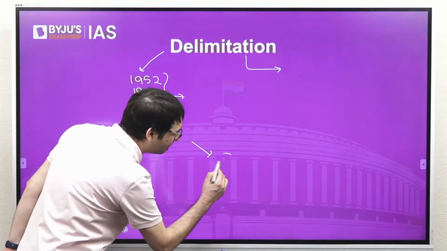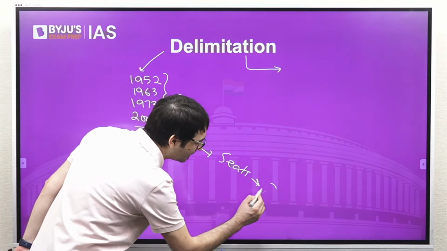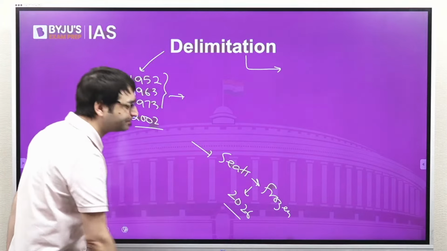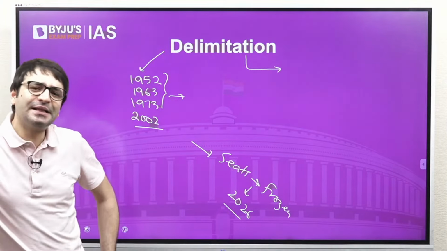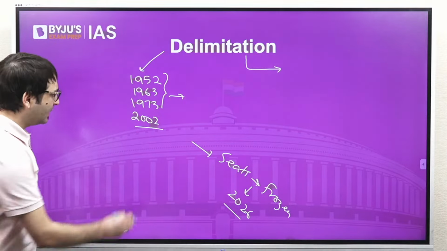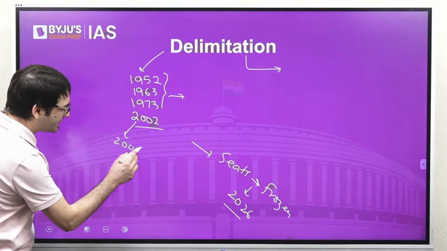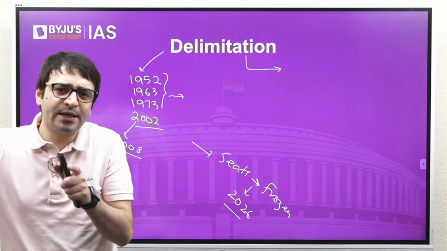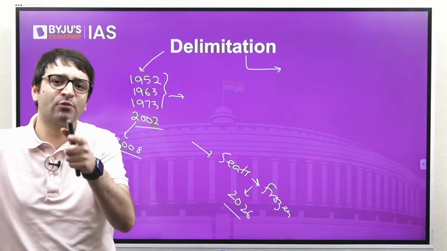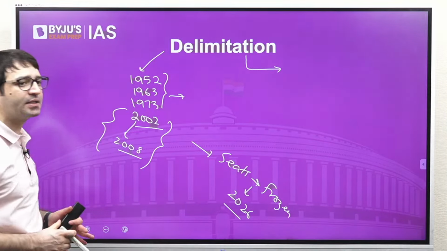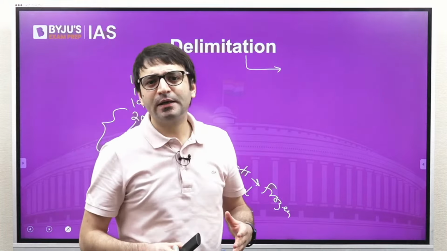The seats will be frozen till 2026. But then the delimitation exercise was carried out in 2002, and this delimitation exercise continued till 2008, but even then it did not lead to an increase in the number of seats. Then for what purpose was this delimitation conducted in 2002? This is what we call internal delimitation.